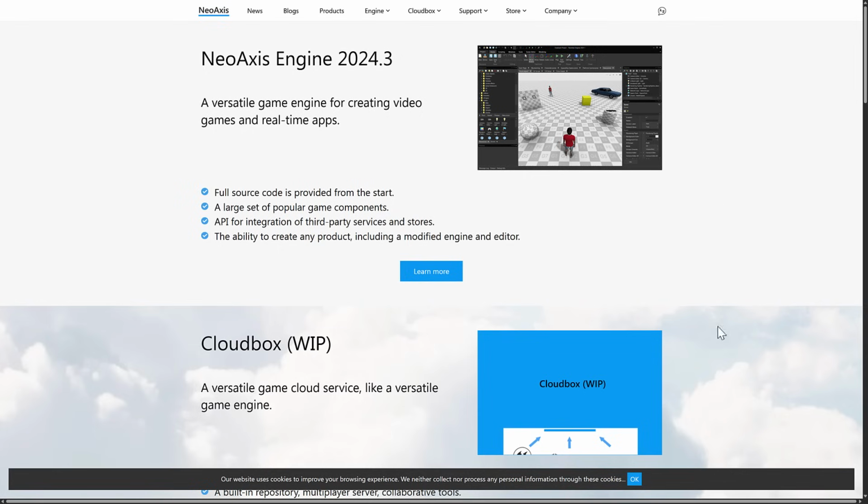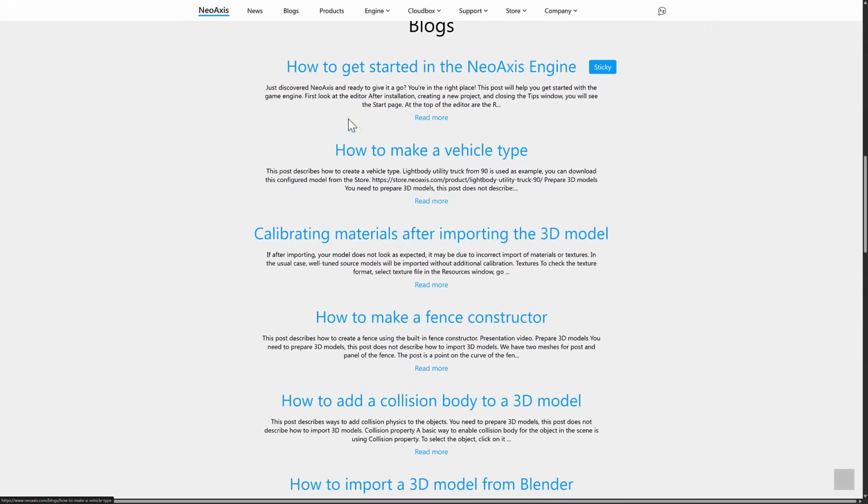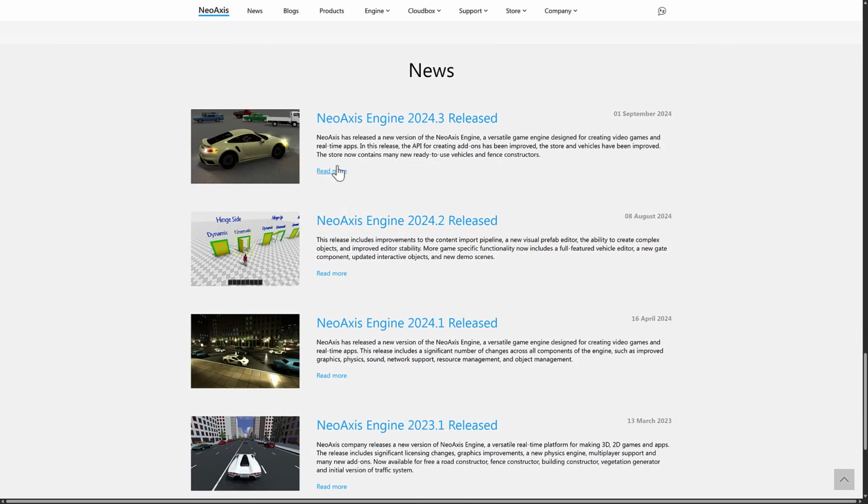Now, another one that we've got that's, again, very odd. I know that one of the big problems this guy struggled with is coming up with a business model to make money off the engine, and I don't know that he ever figured out a way to do so. So that is one of the challenges with the NeoAxis engine, is it has switched business models a couple of times. It is currently free, available for a number of different engines. It has a shocking amount of capabilities. And as you can see, the last update was September 2024 for a new release of this engine.